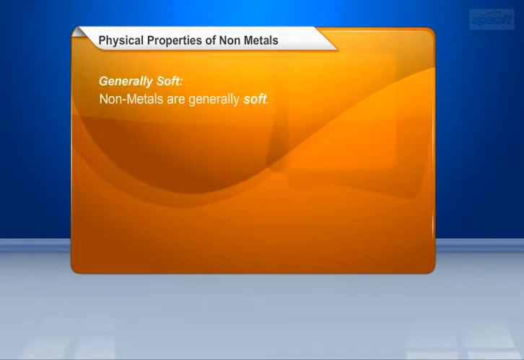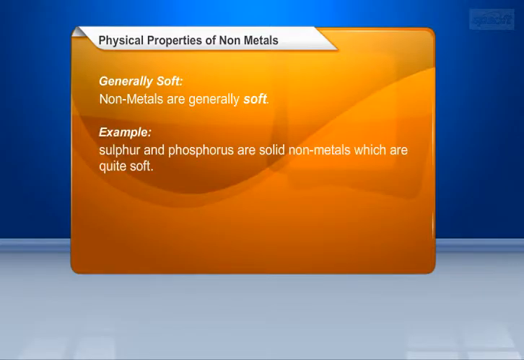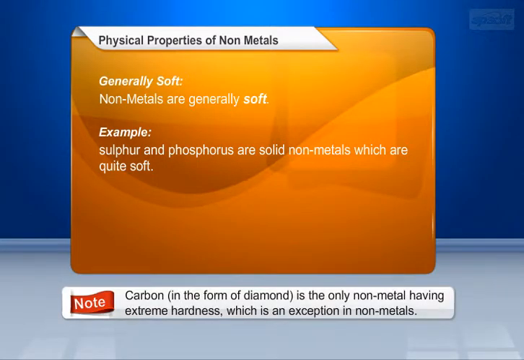Generally soft. Nonmetals are generally soft. Example, sulfur and phosphorus are solid nonmetals which are quite soft. Here we should note that carbon, in the form of diamond, is the only nonmetal having extreme hardness, which is an exception in nonmetals.